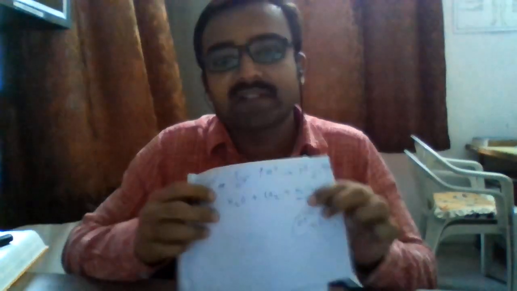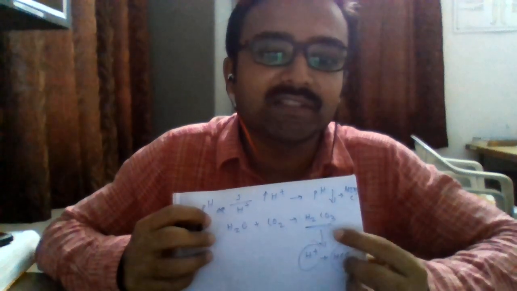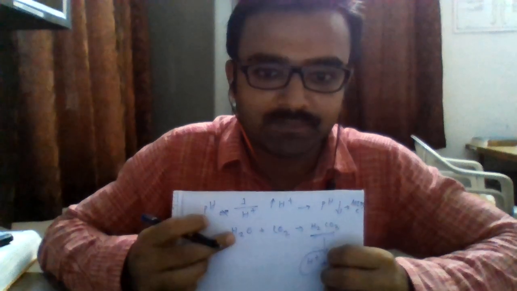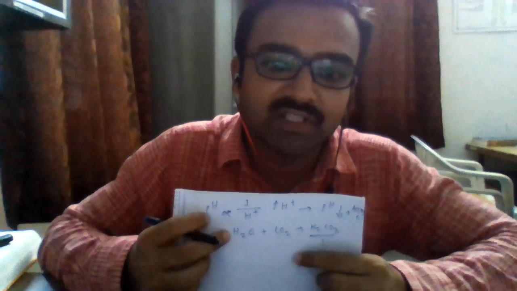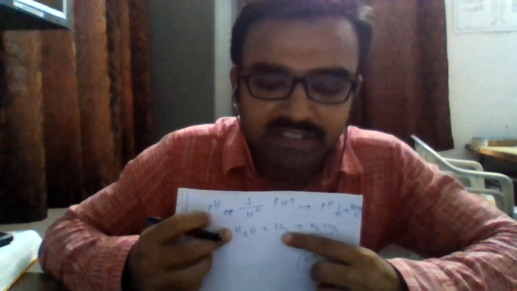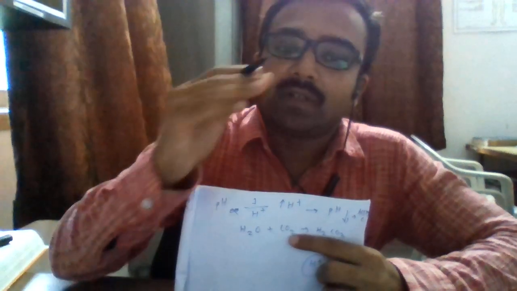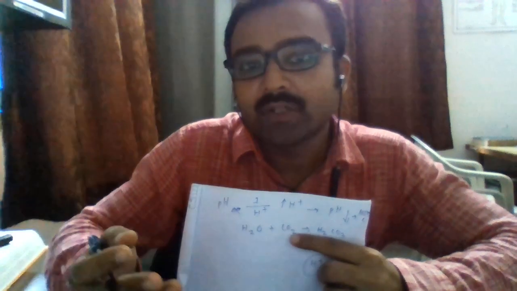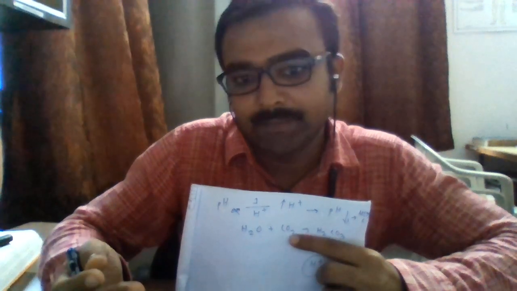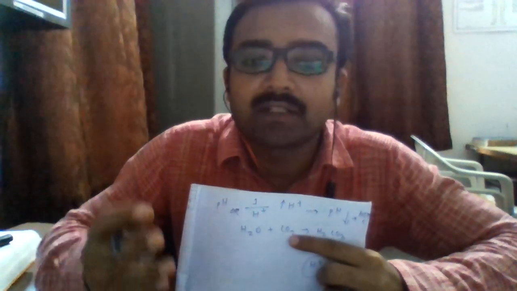So from this we have understood that the pH depends upon the concentration of carbon dioxide as well as the dissolving capacity of water. If the dissolving capacity changes, the pH changes. If the concentration of carbon dioxide changes, again the pH changes. So on the basis of this, if the blood becomes acidic, the clinical terminology for it is acidosis. And if the blood becomes alkaline in nature, the clinical term is alkalosis.